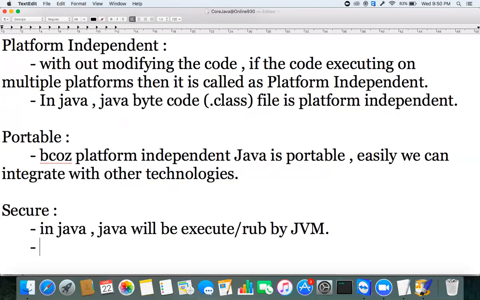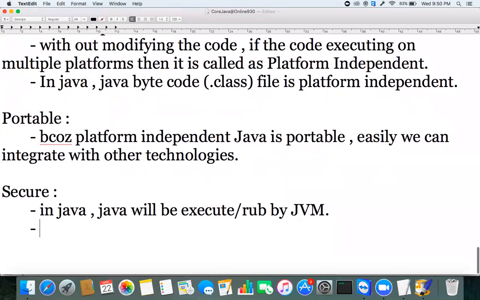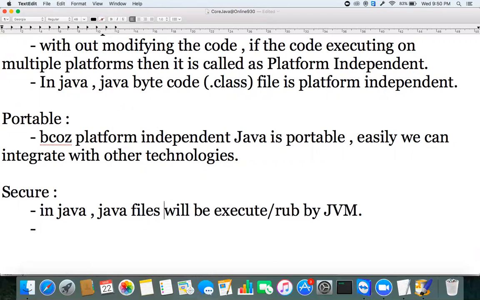Then what is the advantage with this statement? Java programs will be run by the JVM.